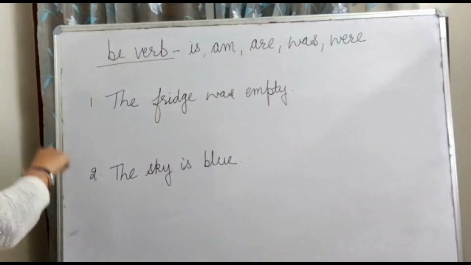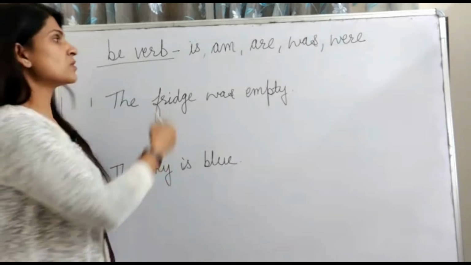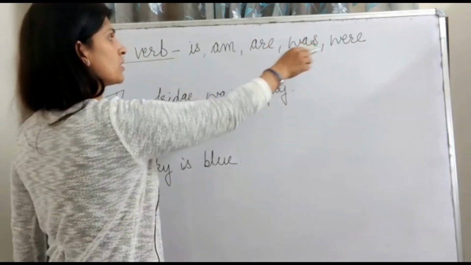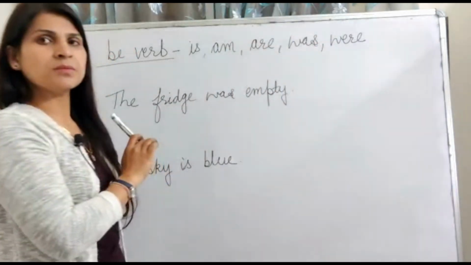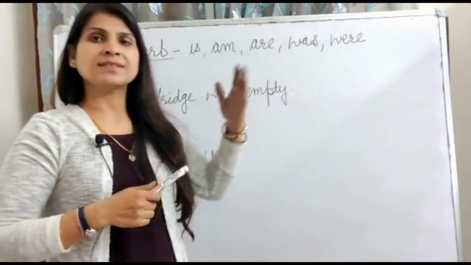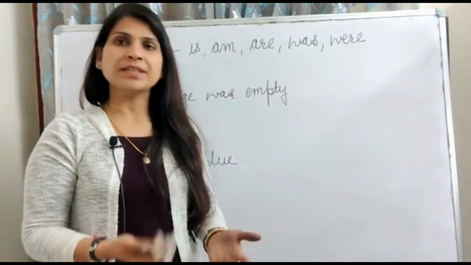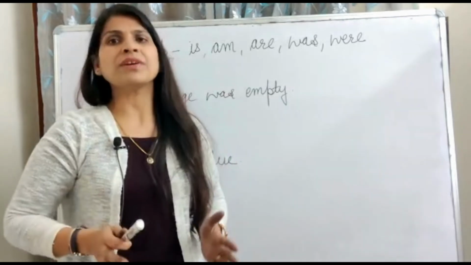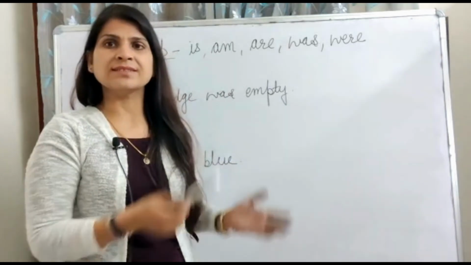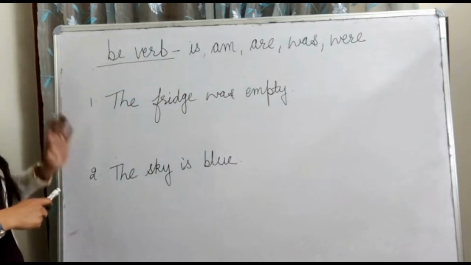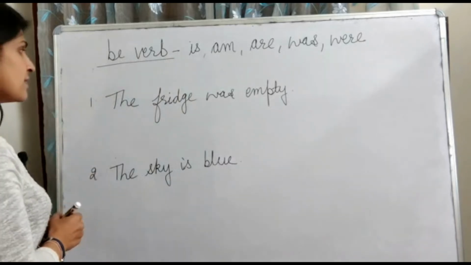Now let's see how to change the sentences with the be verbs, that means is, am, are, was, were. These all are the be verbs. How can we change the sentences with the be verbs into the questions or the interrogative ones? It is very easy to change these sentences into questions. We have two sentences here. Can you find the be verbs in these sentences?